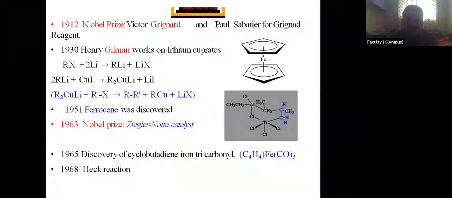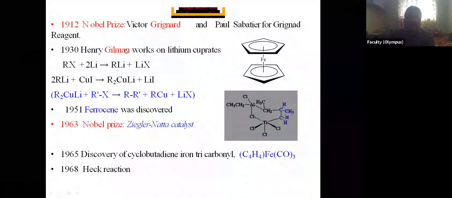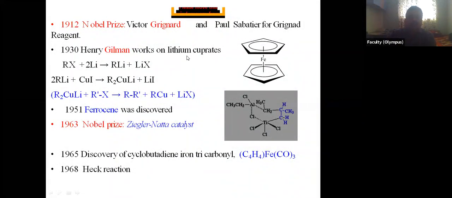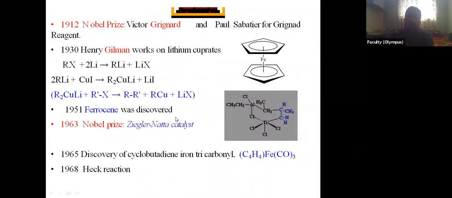If one target molecule contains two active sites, but we have to carry out the reaction at one particular site only, then such types of organometallic catalysts are useful. So the Ziegler-Natta catalyst we have seen, for that they got the Nobel Prize. Another one we may say is the Wilkinson catalyst. Wilkinson catalyst is also there. Many more catalysts are there which are organometallic compounds.